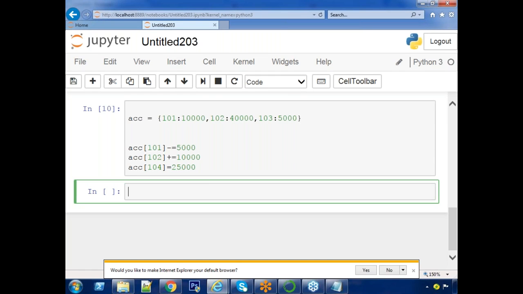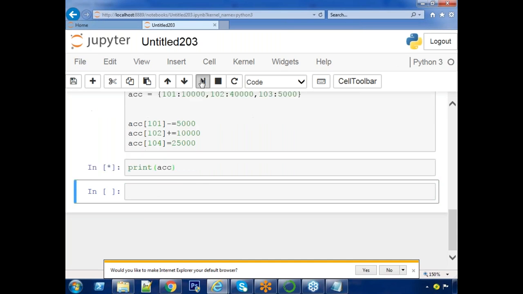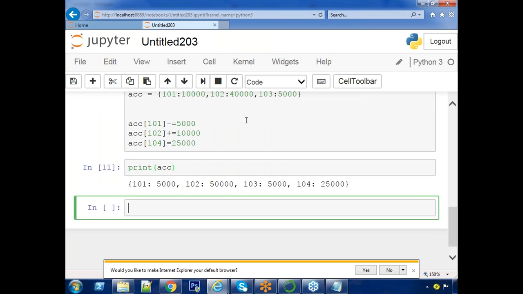Check the value of this ACC now. There are 4 pairs observed. 101 previous balance 10,000. Now latest balance 5,000. For 102, 50,000. No operation for 103. 104 is newly inserted. Understand this point?